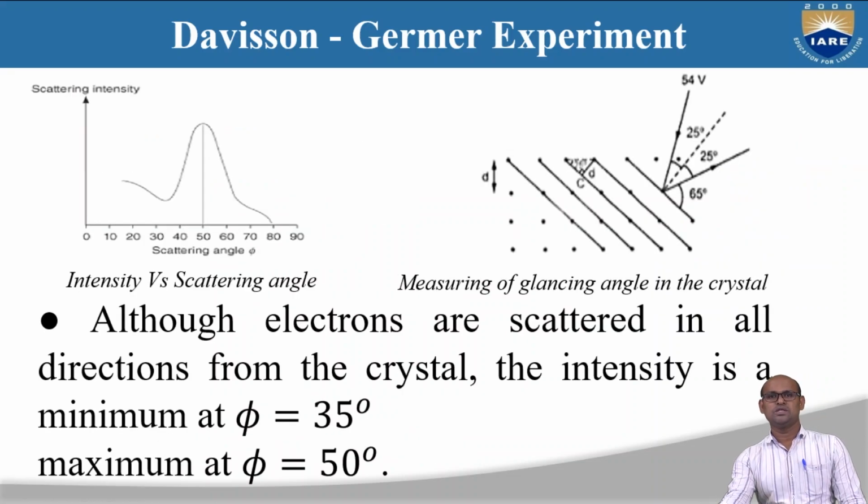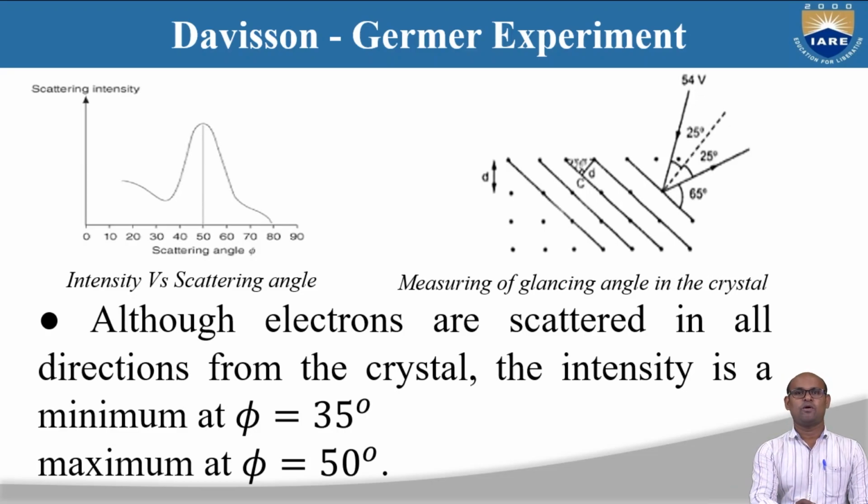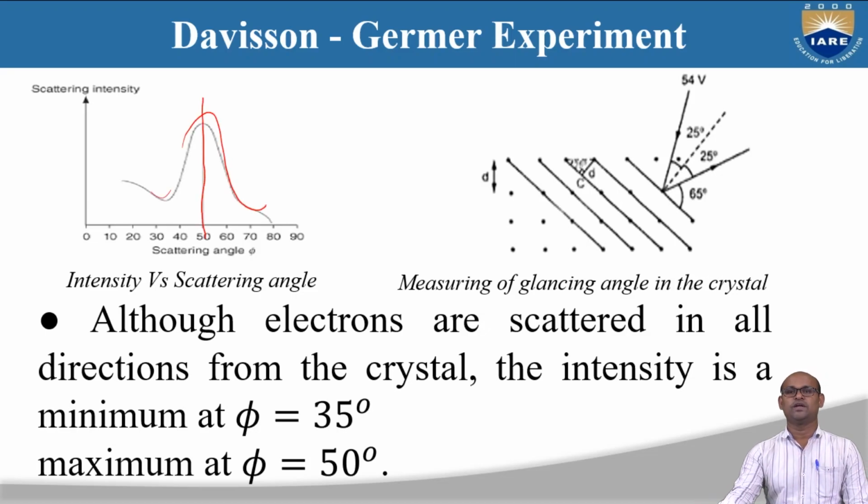Using this experiment, they calculated the scattering intensity and scattering angle of all the scattered electrons from the nickel crystal. They plotted scattering intensity versus scattering angle, and found a peak in the distribution around an angle of 50 degrees.